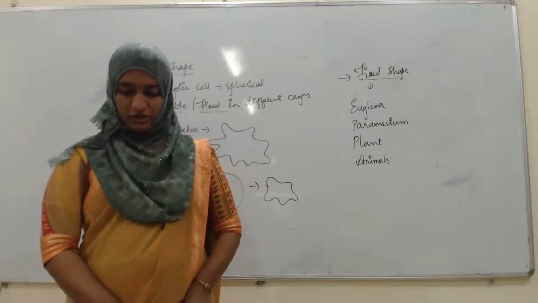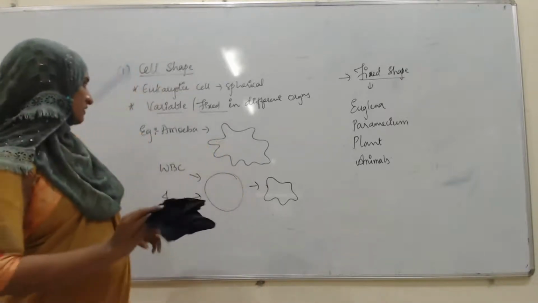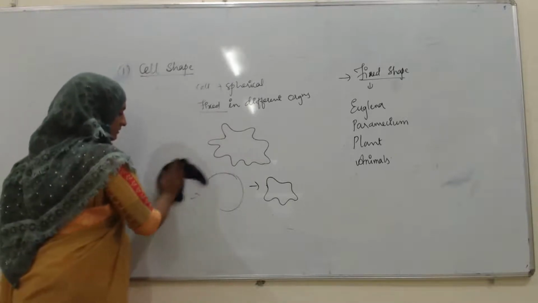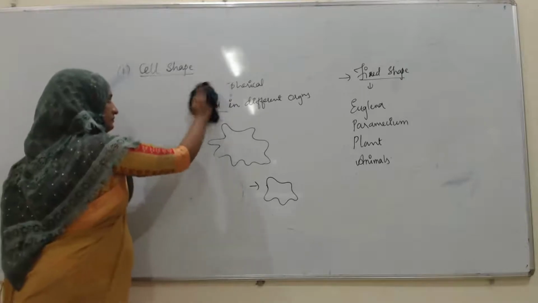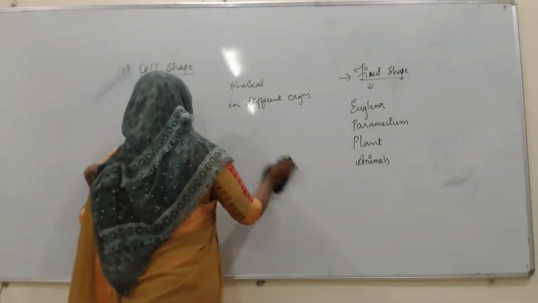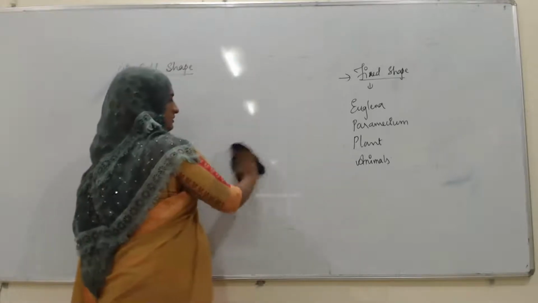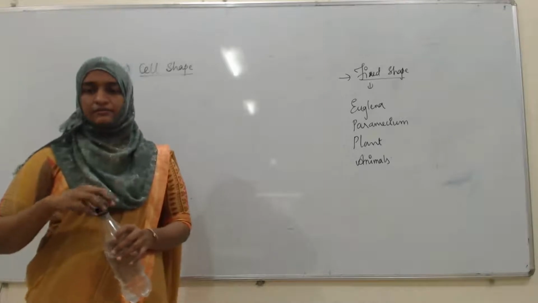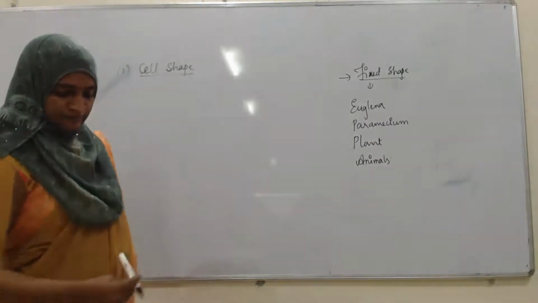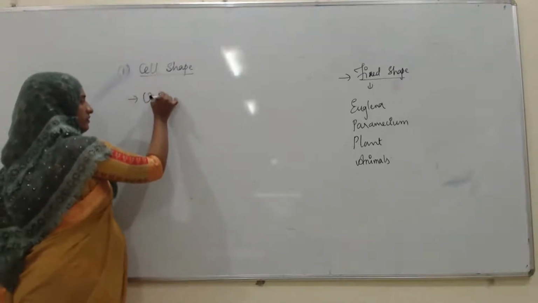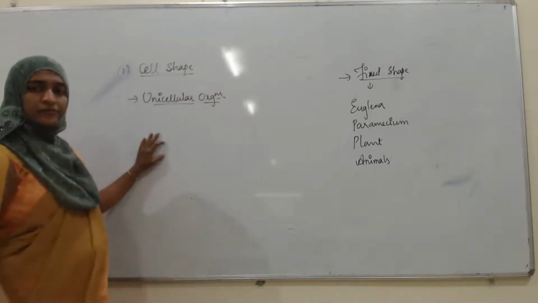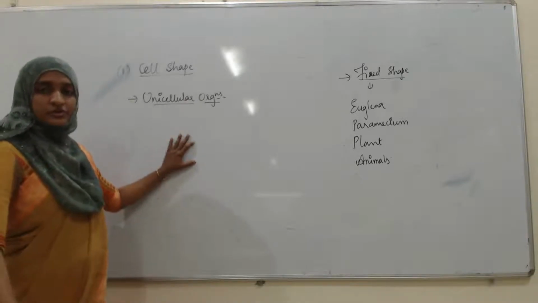The cell shape in unicellular organisms, such as amoeba, Euglena, Paramecium, Plasmodium, in all those types of unicellular organisms, who is responsible for maintaining the shape?